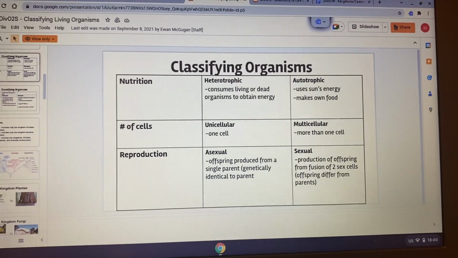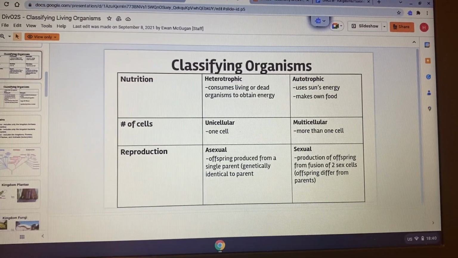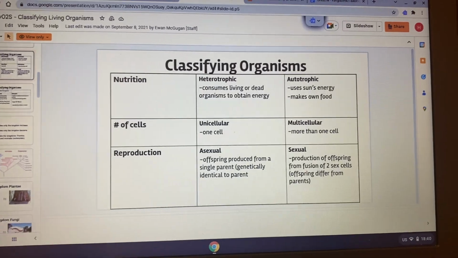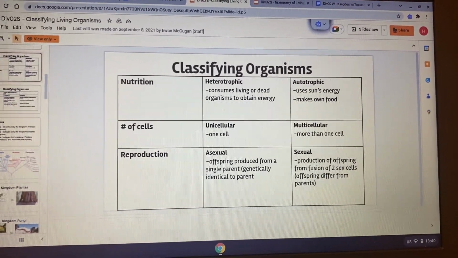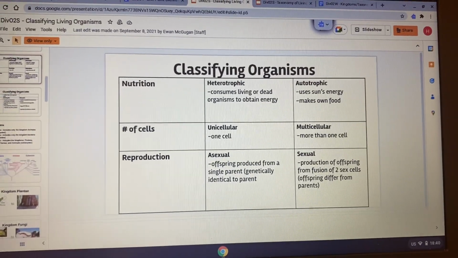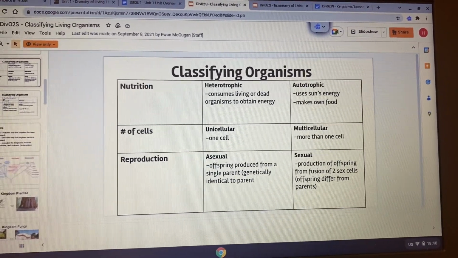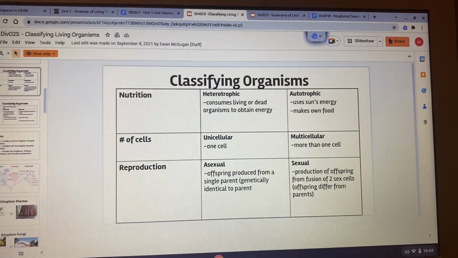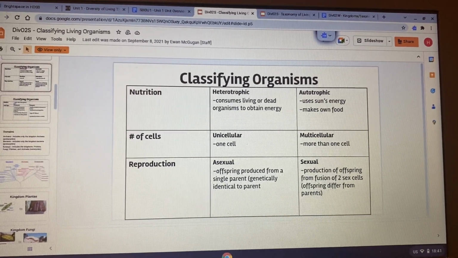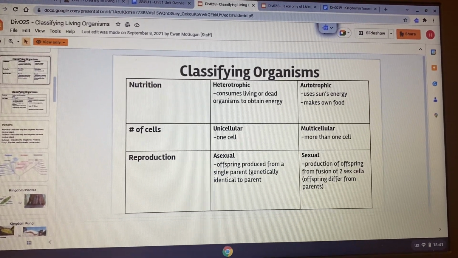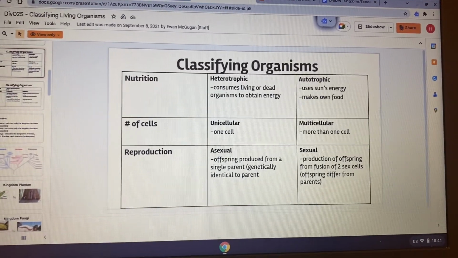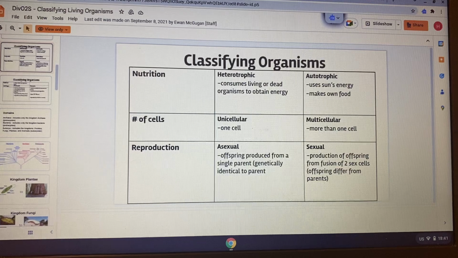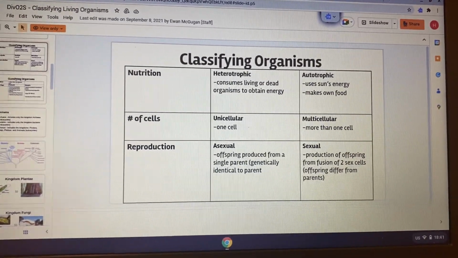their own food. An example of autotrophic are plants, like they use the sunlight energy to make their own food, but they don't use organisms to make their own food, because plants can't eat organisms, right? So they make their own food by the process of photosynthesis from the sun. So these are the autotrophics. So autotrophics are organisms that make their own food by sun, and the heterotrophics are the organisms that consume food from living or dead organisms.